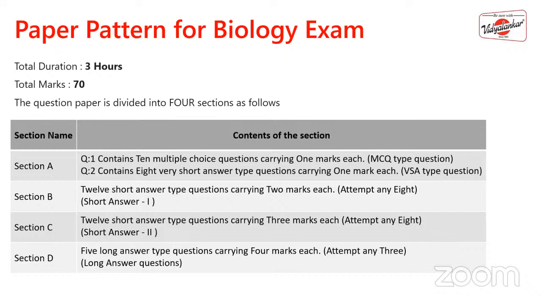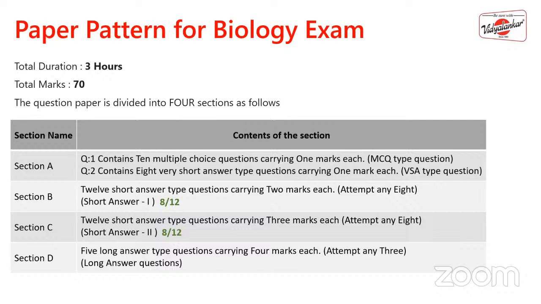Then next is section B. Here there would be some options: there would be a total of 12 questions, out of which you have to attempt any 8. So here you have a scope for improvement, where if you have not studied any of the chapters, you have a scope for attempting another alternative. Section B will be for 2 marks each. So 8 into 2 becomes 16 marks for section B.